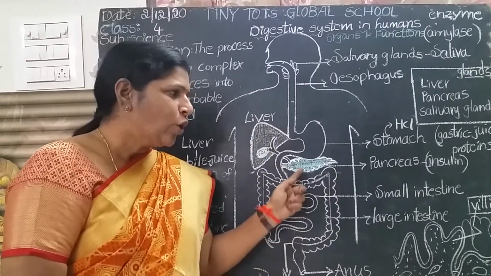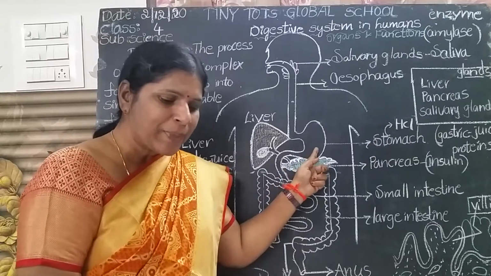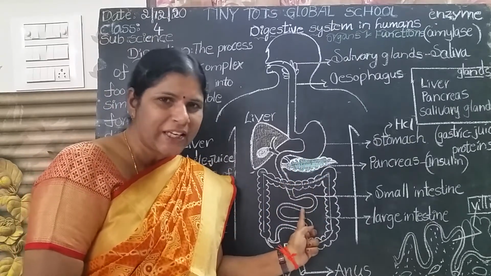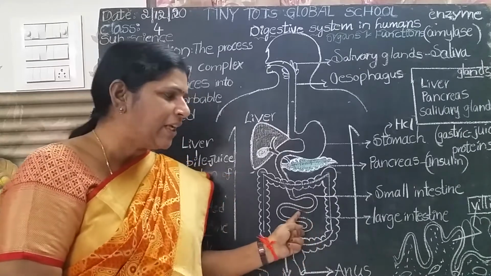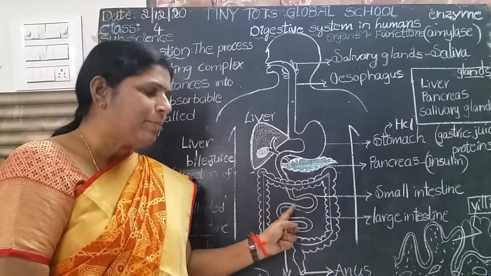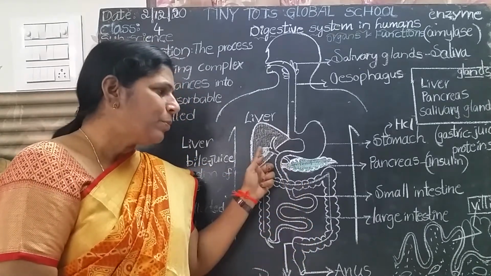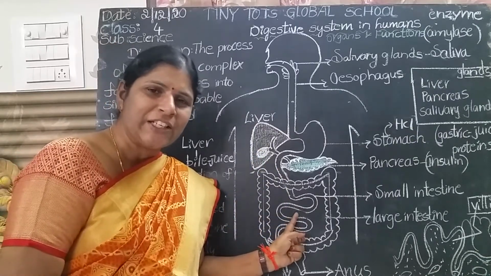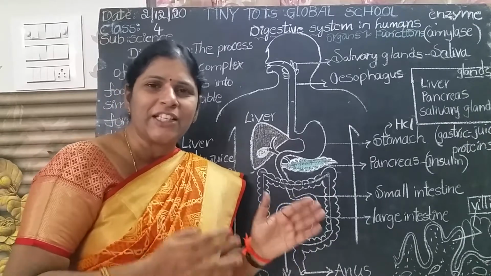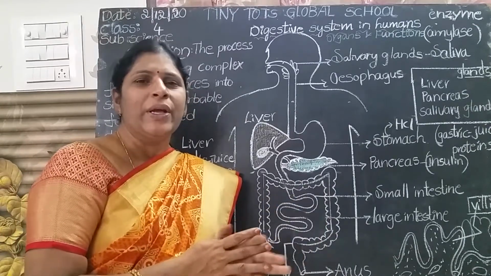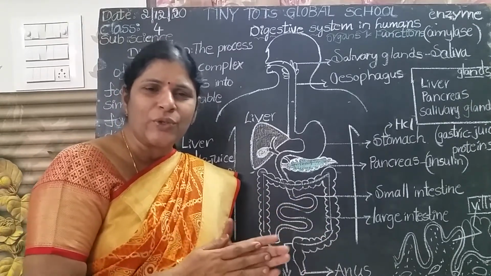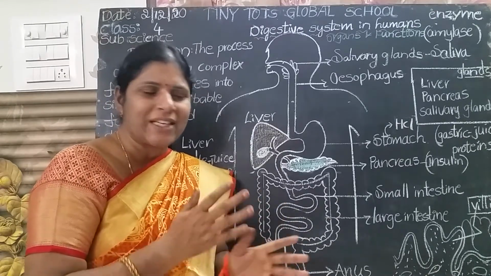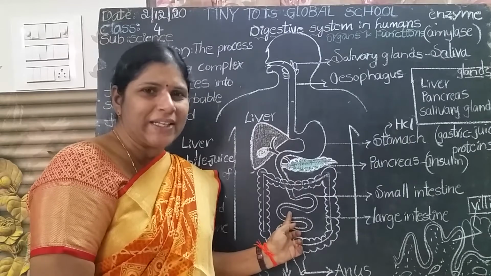So from the stomach, the soluble form reaches the small intestine. Pancreas releases pancreatic juice. Liver produces bile juice. Intestines also produce intestinal juice. All these are digestive juices. These digestive juices digest the food. So final digestion is completed in the small intestine.